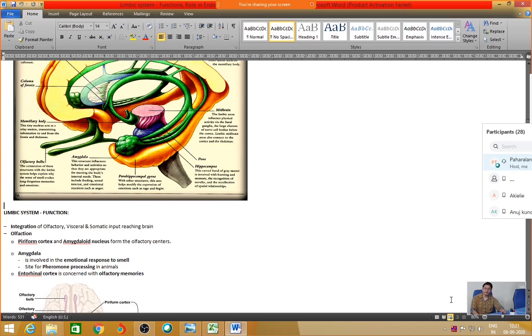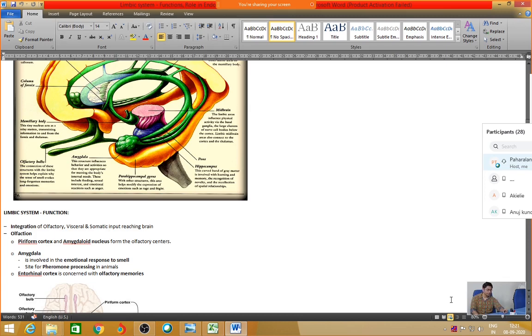So the amygdala in this particular section is important, as it colors the emotional response to the smell. It is also important as a dedicated site for pheromone processing. What is a pheromone?